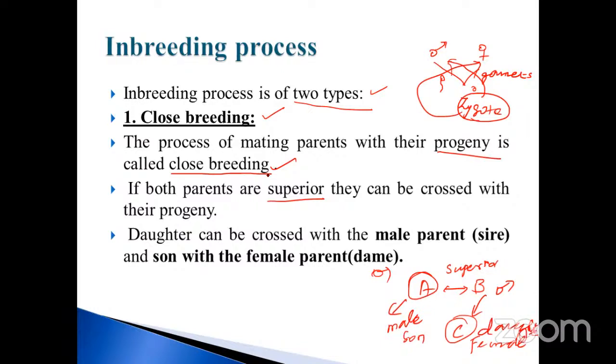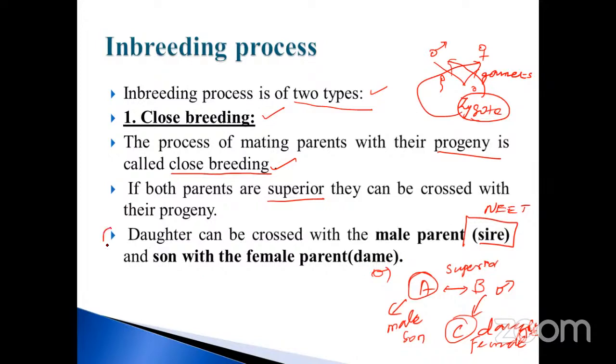So it is only in the animals, my dear. A daughter can be crossed with the male parent. That's why I told you, that condition is called sire. It's a neat question, my dear. Neat questions. And a son with the female parent is called dam.